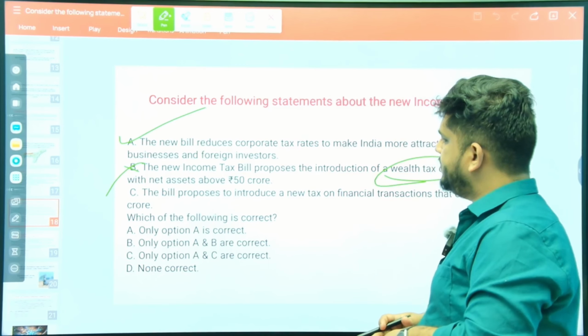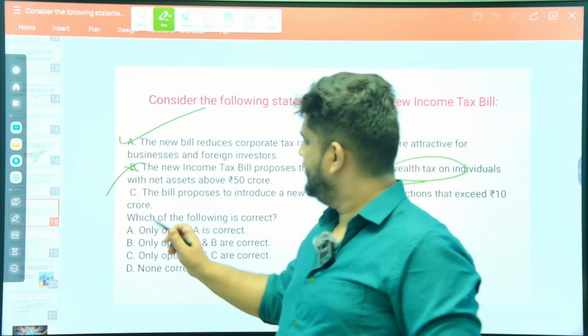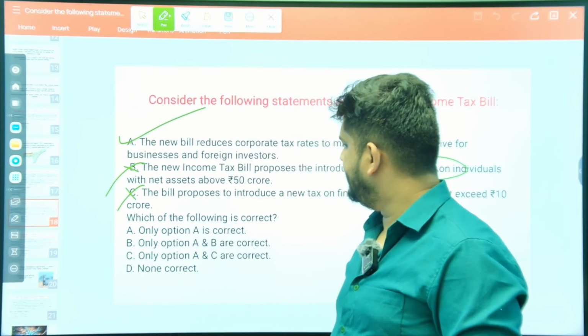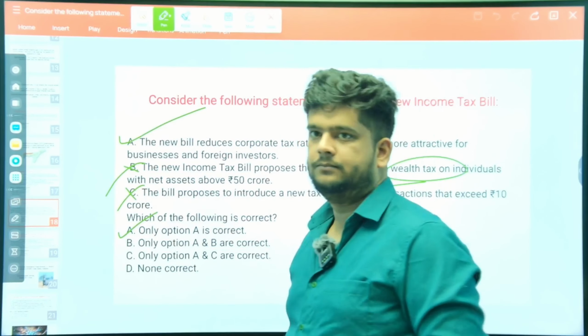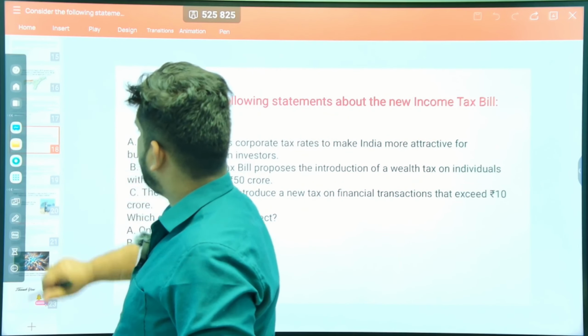C. The bill proposes to introduce a new tax on financial transactions that exist. No, nothing of this sort. So we will say that only option number A is correct. Make sense? Okay, next, moving ahead to the next slide.